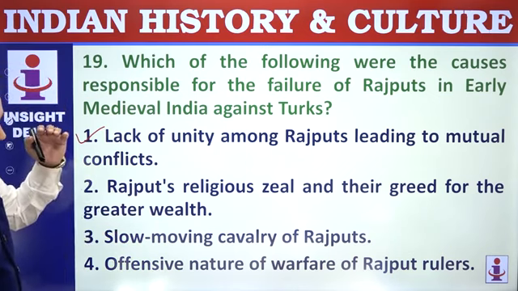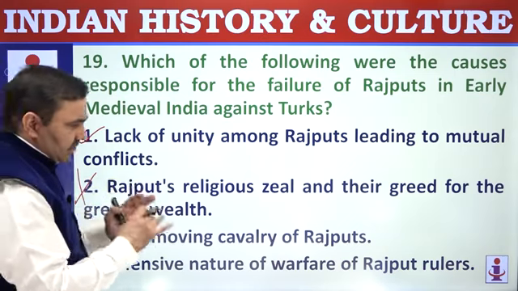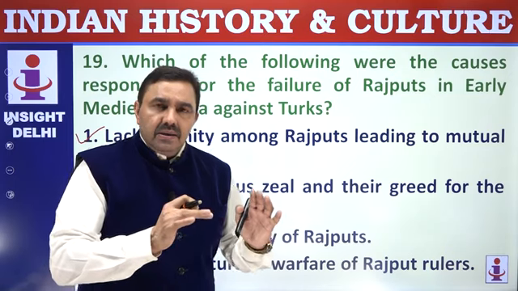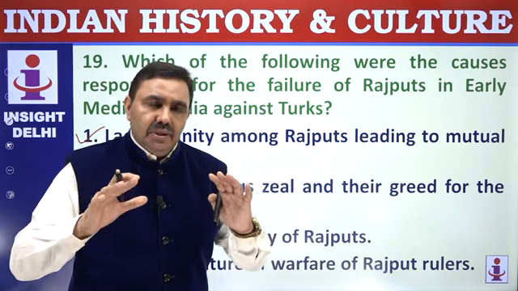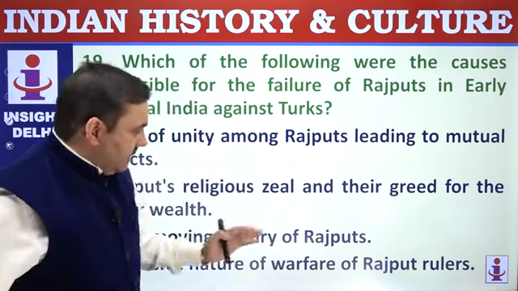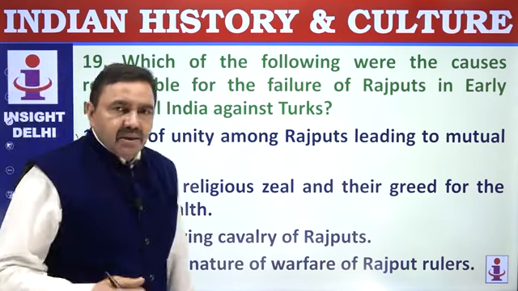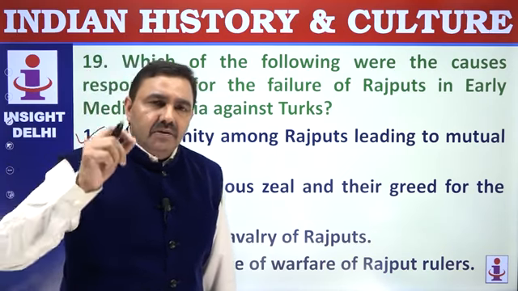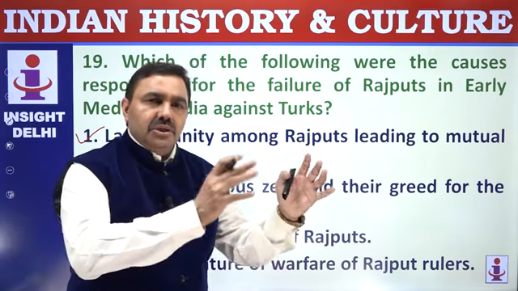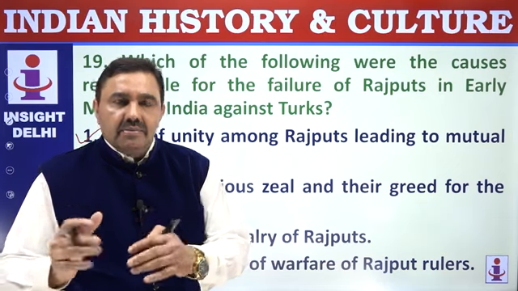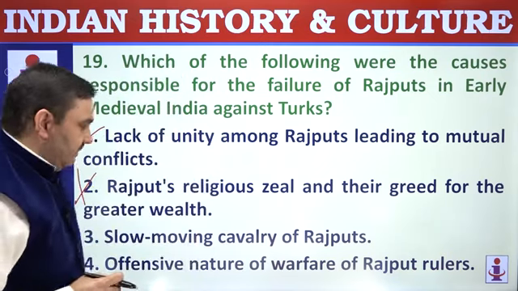Rajputs' religious zeal and their greed for greater wealth, that is not the correct factor. We had religious zeal, that was quite positive. It was not as great a motivating factor as Islam was for Turks, but Indian religion was not that bad. But the second part is absolutely wrong. They were not greedy for wealth because there was hardly any source of wealth in the early medieval age. Economic problems, lack of resources played an important role in the defeat of Rajputs against Turks. Indian temples were rich. Turks were coming to plunder the temples, but estates of the kings were relatively resourceless. They could not really defend their temples.